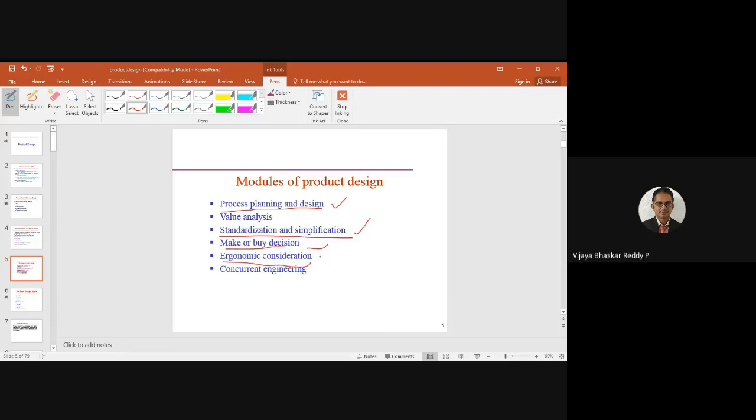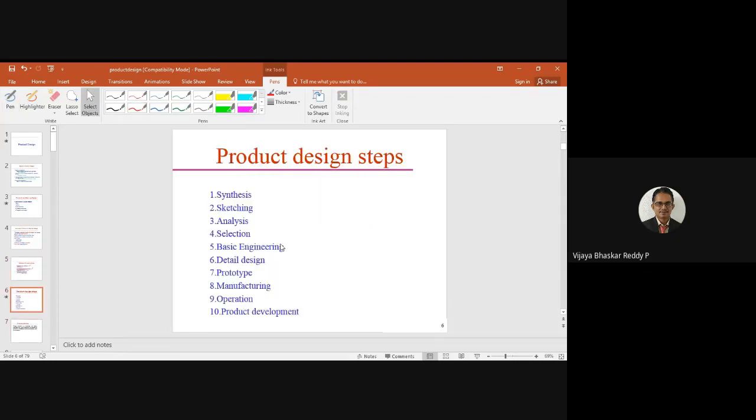Then concurrent engineering, which is concerned with all the aspects related to product design. And what are the steps of product design that we are going to follow? First is synthesis, and then sketching, analyzing, selection, basic engineering, detail design, prototype, manufacturing, operation, and product development. So these are the different stages.